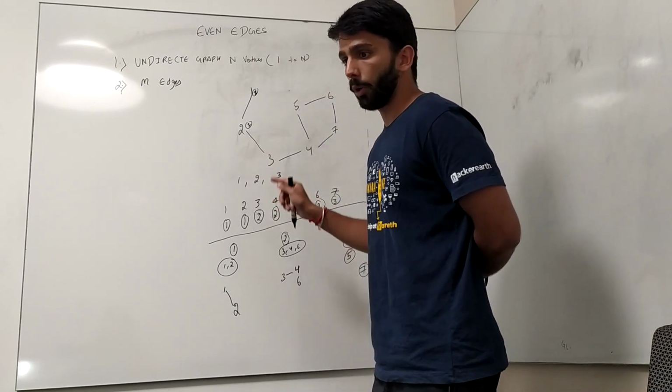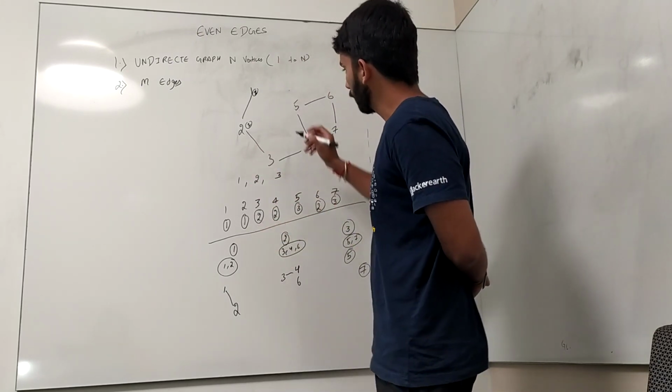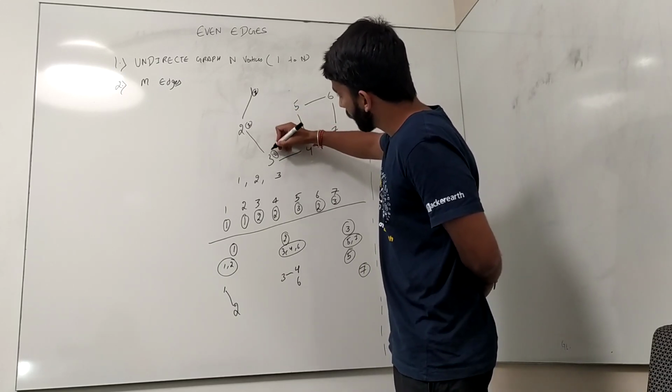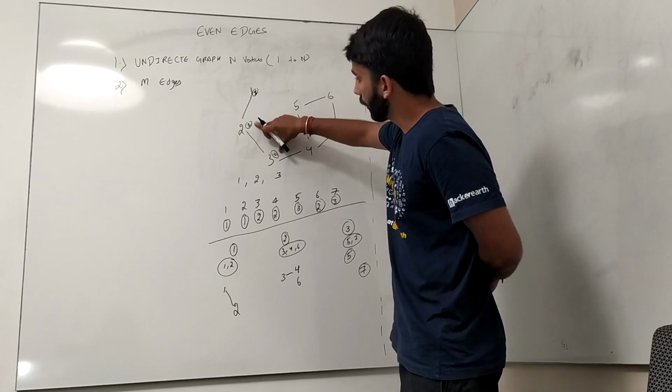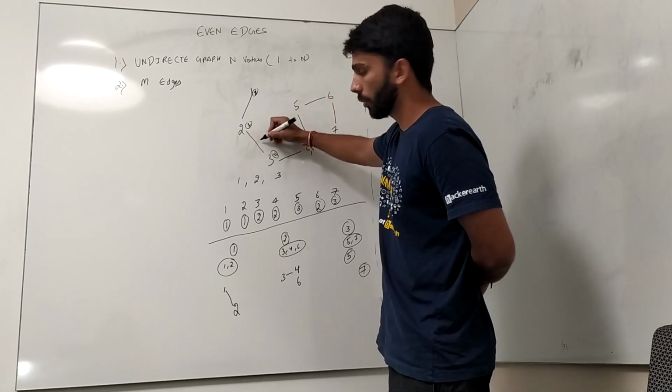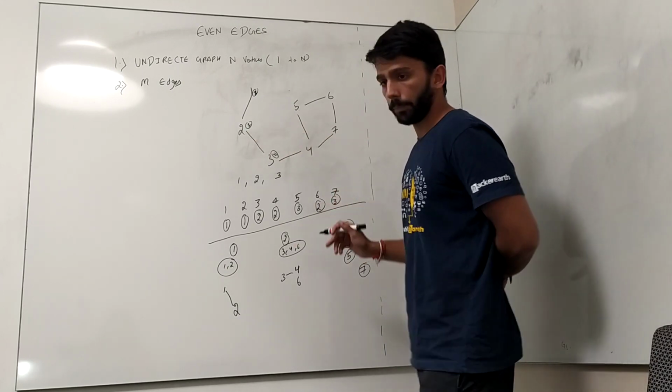Otherwise, this edge does not belong to any of these K subgraphs. Suppose 2 belongs to the first set and 3 belongs to the second set, and there is an edge between both of these, but they belong to different sets. So we say that this edge doesn't belong to any particular subgraph, right?